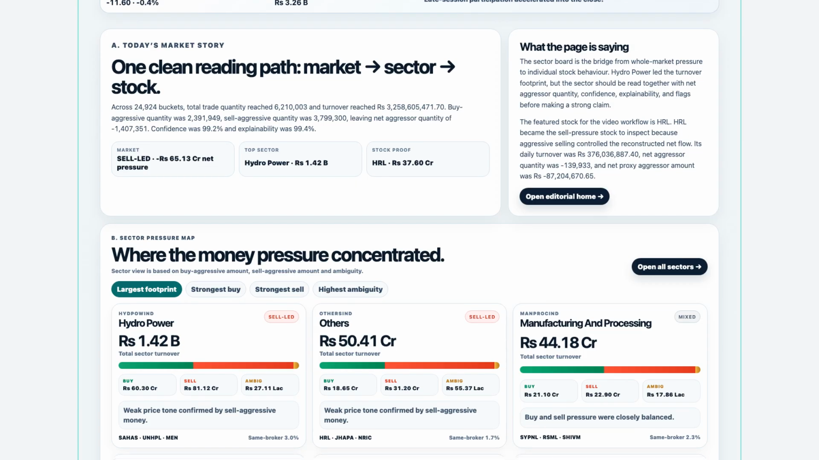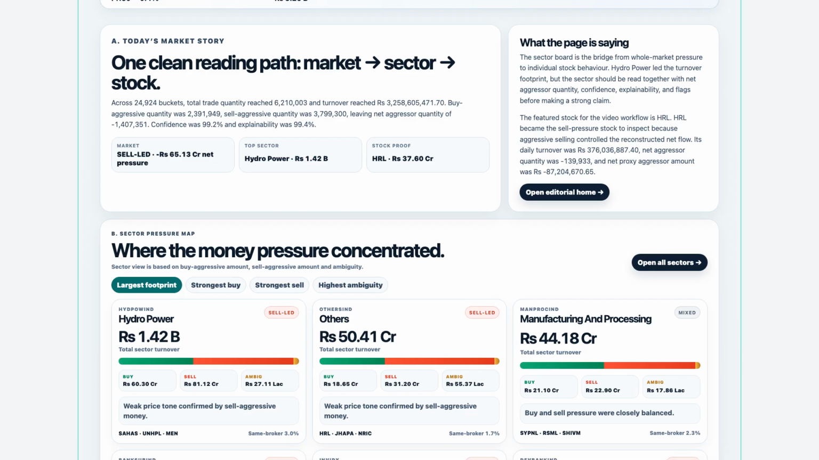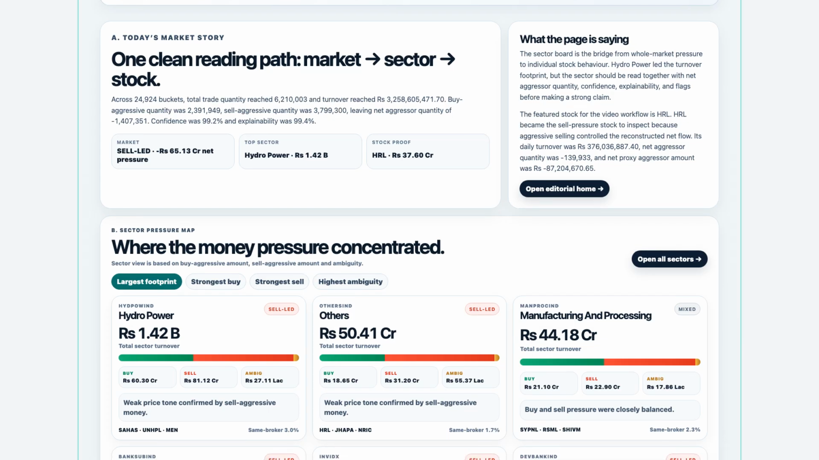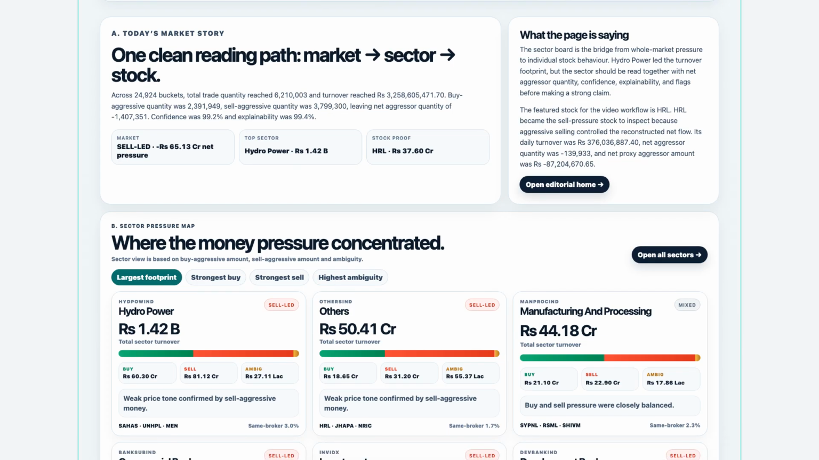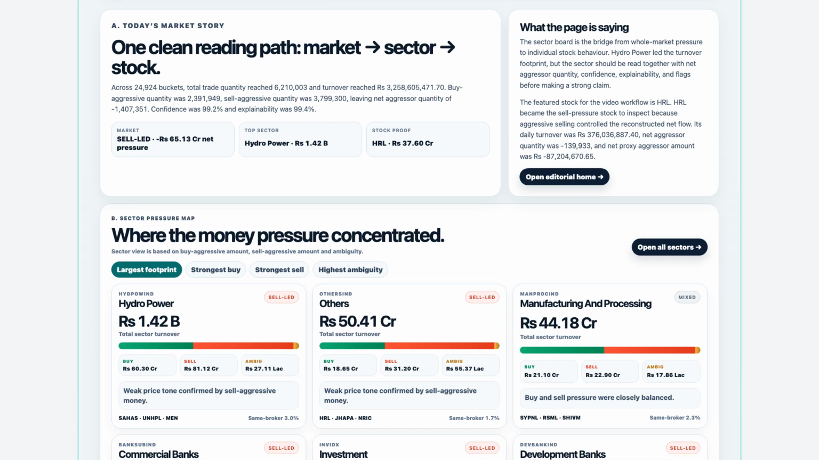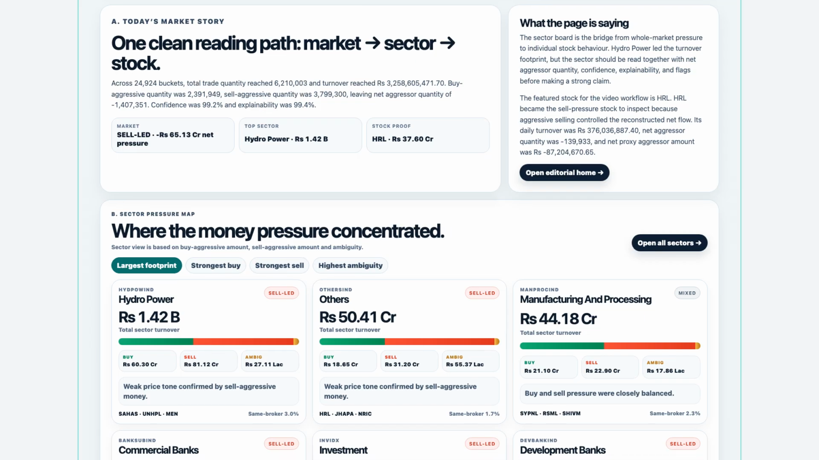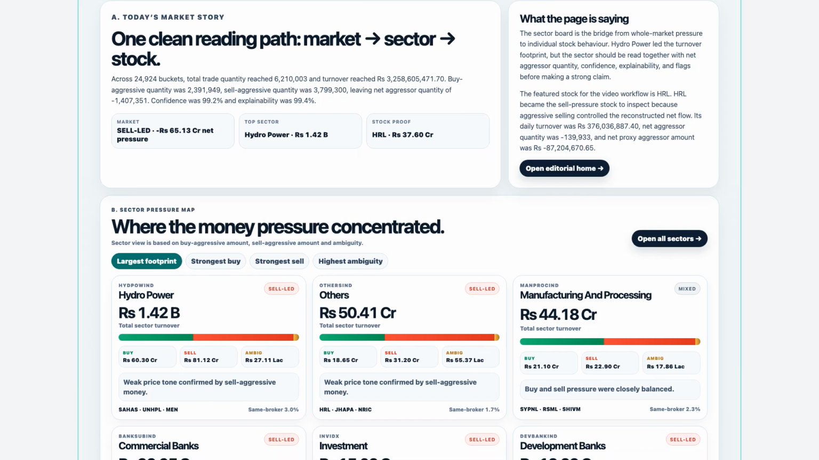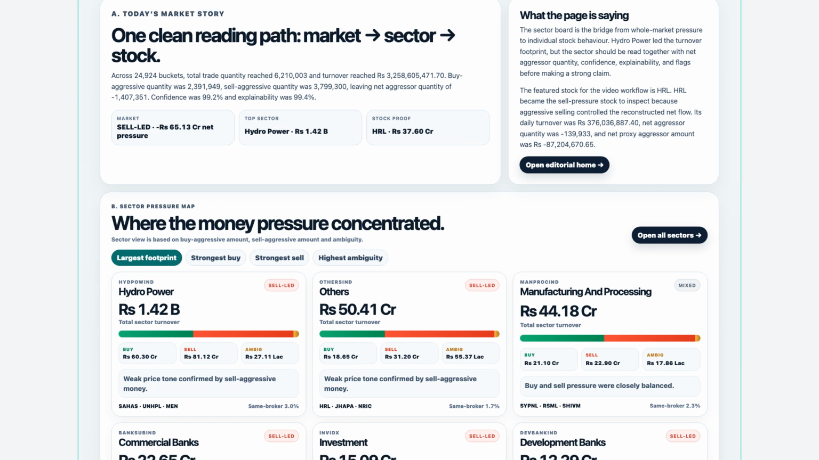It explains the reading path. Market, then sector, then stock. That order is important. If we start with one symbol first, we can easily overfit the whole market story to one stock. But if we start from the market, then move to sectors, then move to stock proof, we keep the analysis grounded.